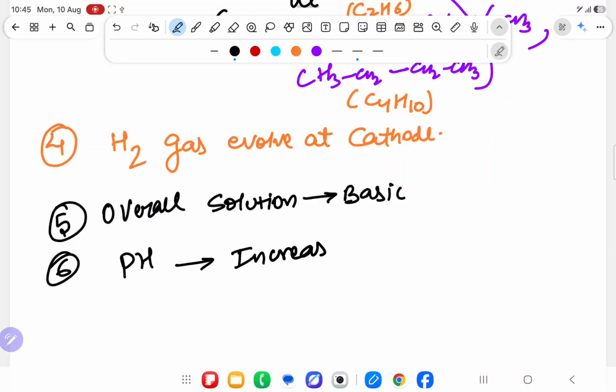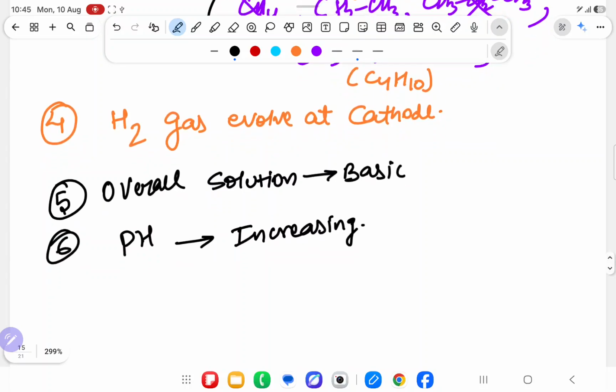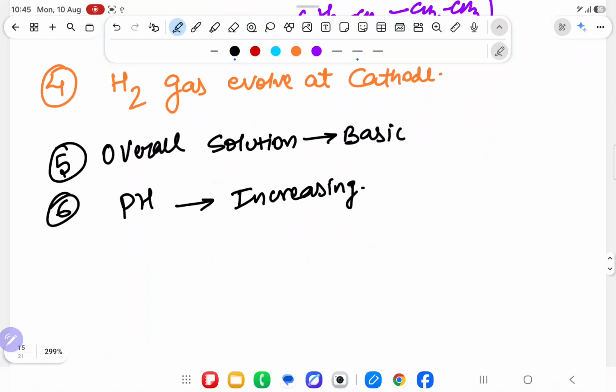Sir, increasing, because pH 1, 2, 3, 4, 5, 6 is acidic, 7 is neutral, and 8, 9, 10, 11, 12, 13, 14 is basic, so pH is increasing.